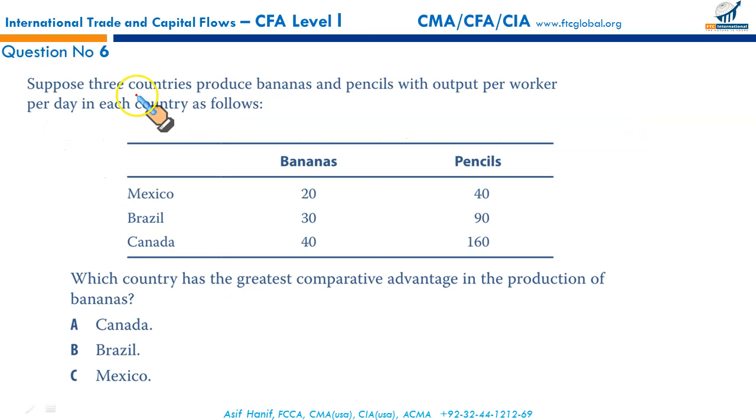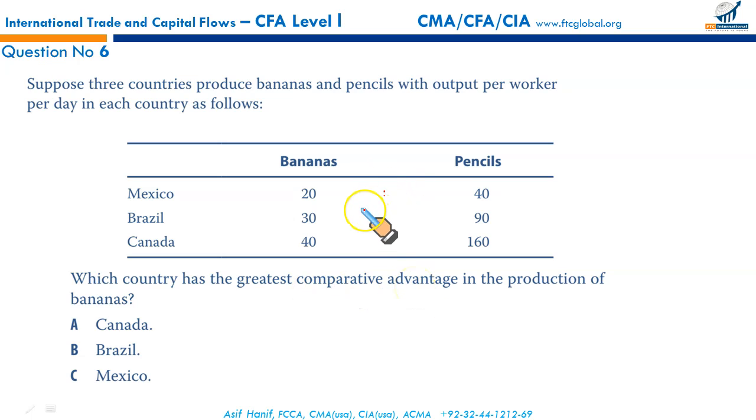Next, suppose 3 countries produce bananas and pencils with output per worker per day in each country as follows. Mexico can produce 20 bananas or 40 pencils, Brazil 30 bananas or 90 pencils, and Canada 40 bananas or 160 pencils. Which country has the greatest comparative advantage in the production of bananas?